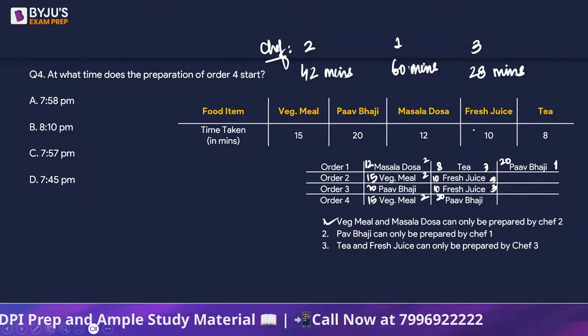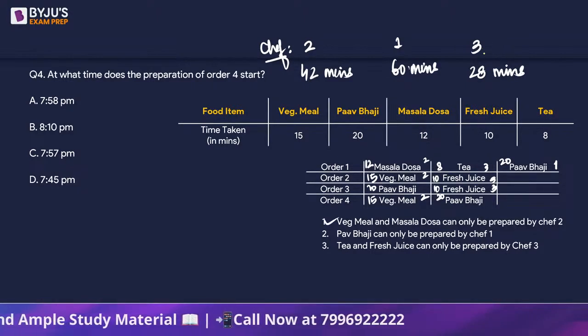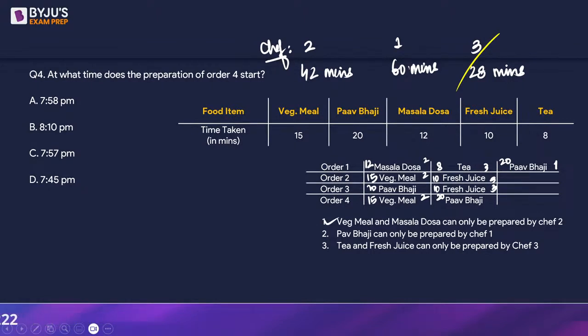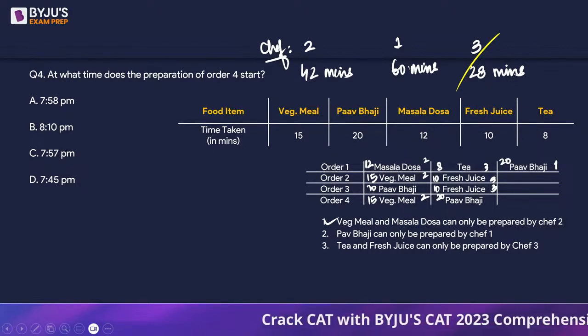So in 28 minutes, the chef 3 guy is done. If I look at the pav bhaji guy, after 40 minutes, he is going to be free. And veg meal and masala dosa: masala dosa, then it starts with veg meal.